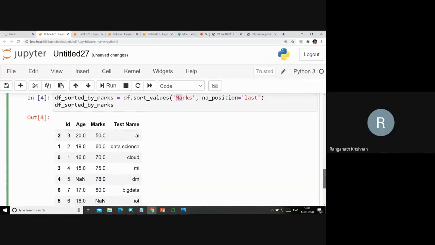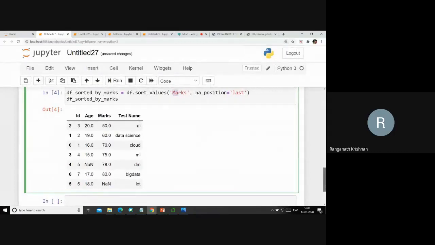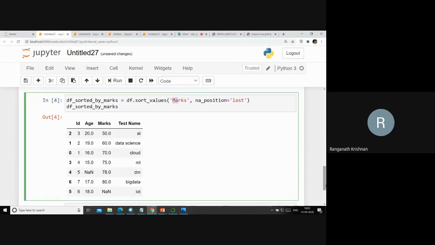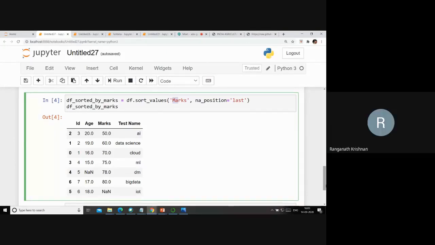One other homework: participants, ready for the challenge? Just hold that screen. Look at observation number 4. What is this ID? ID number 5. What do you see in that observation? Is there anything weird in ID number 5 and ID number 6? Very good, Saranya. What is that? Butter naan?